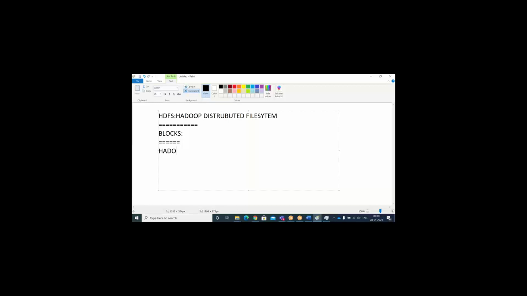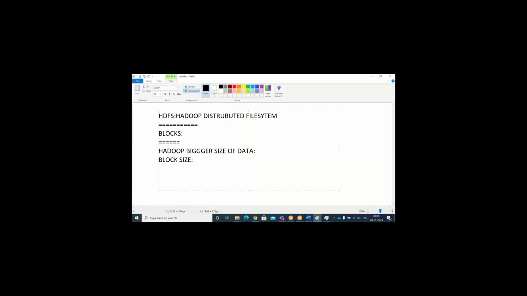As I said, Hadoop is meant to handle very big data. So the block size will be configurable. I will explain block size very clearly. It is based upon the version: 128 MB.